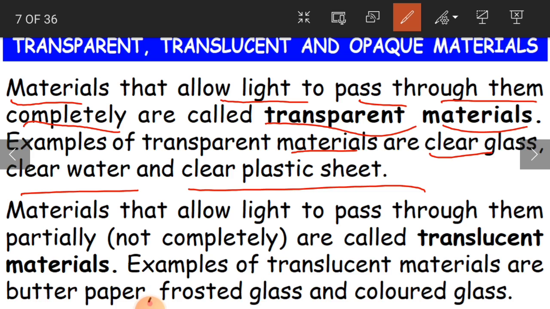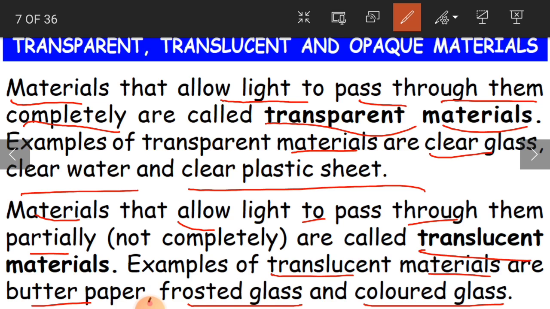Clear, children? Yes. Now, materials that allow light to pass through them partially. Like I said, when you had a butter paper or a trace paper in front of you, you were not able to see your friend's face very clearly. It was only a partial shade. These are called translucent materials. Examples of translucent materials are butter paper, frosted glass, and colored glass.